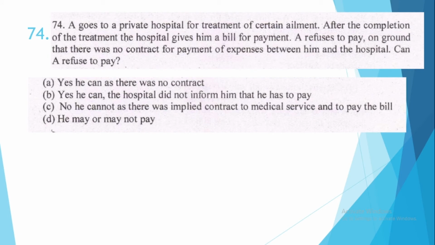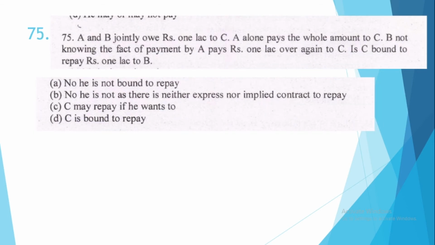74. A goes to a private hospital for treatment of certain ailment. After the completion of the treatment, the hospital gives him a bill for payment. A refuses to pay on ground that there was no contract for payment of expenses between him and the hospital. Can A refuse to pay? The correct option is option number C, no, he cannot, as there was implied contract for medical service and to pay the bill.